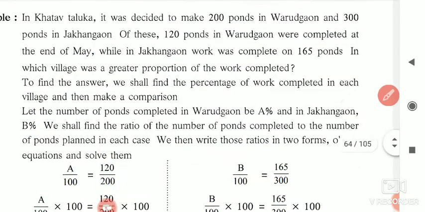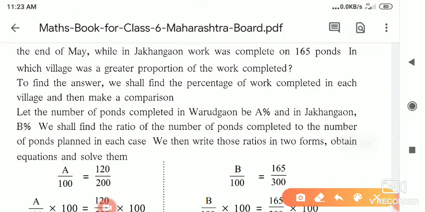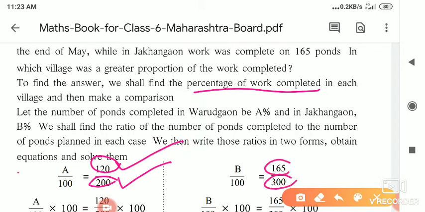To find the answer, we shall find the percentage of work completed. Means how much work is completed? For Varudgaon, out of 200, 120 ponds are ready. That much work is completed. So we have to take the ratio of work completed upon total work. Here also, 165 is the work completed and 300 is the total work.